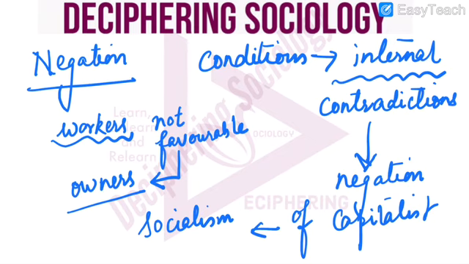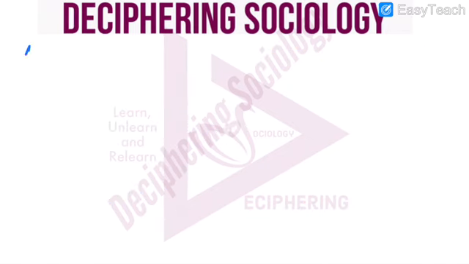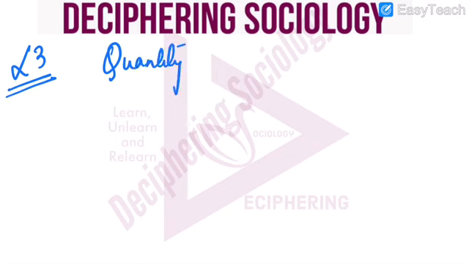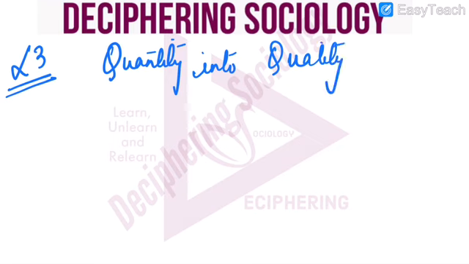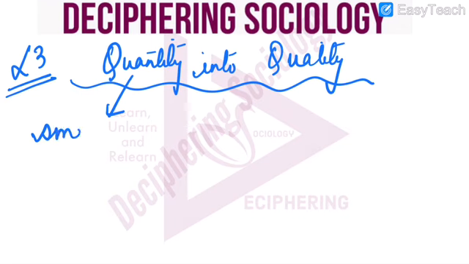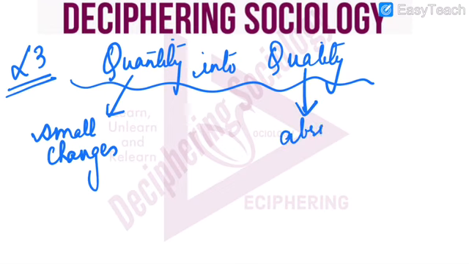Now, this leads us to the third law. Here it is the law of transition of quantity into quality. Here quantity means small changes which keep happening in our day-to-day life or for a shorter period of time. But quality, a qualitative change, is an abrupt change when the conditions are ripe.